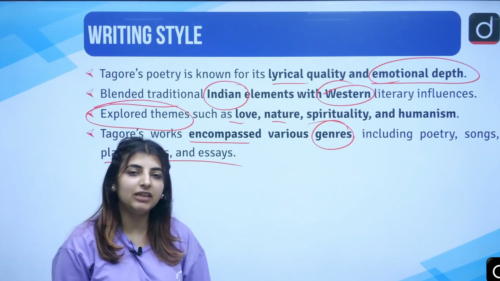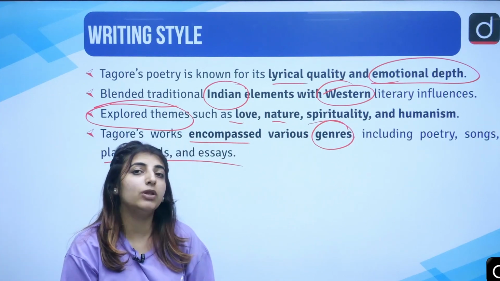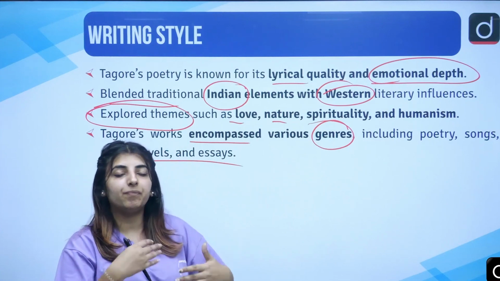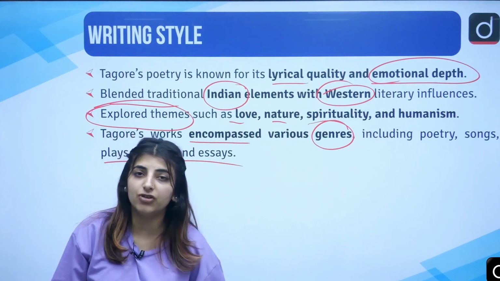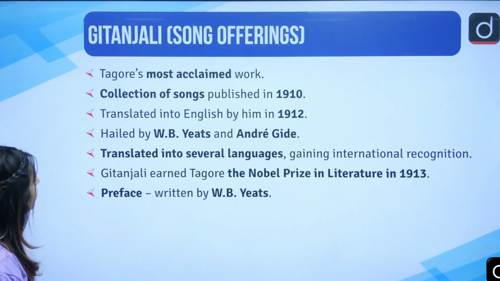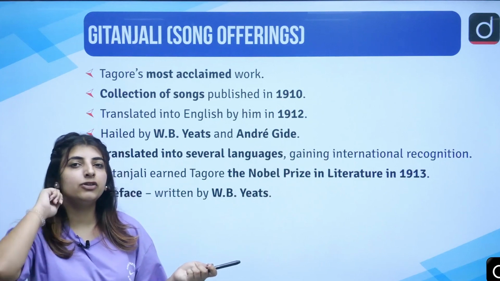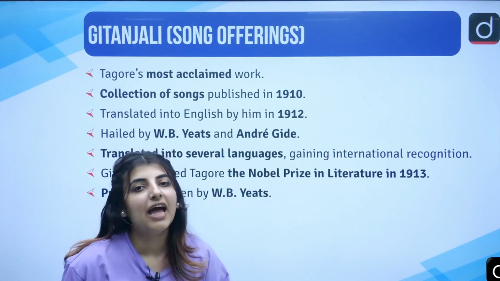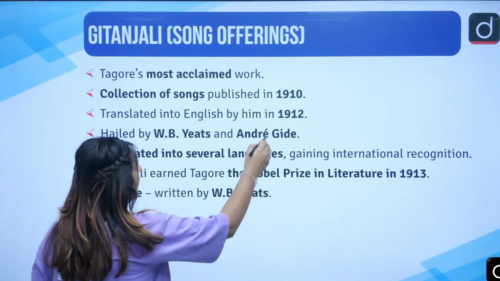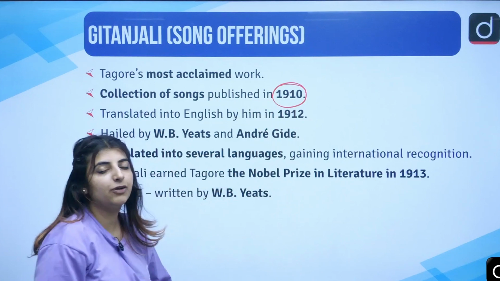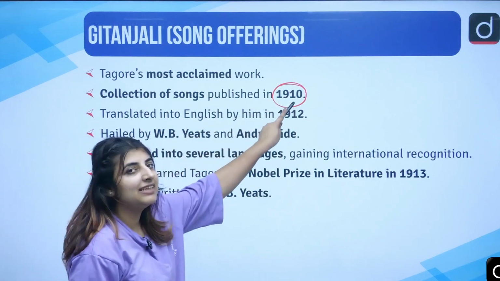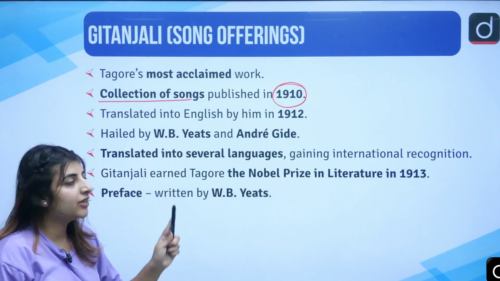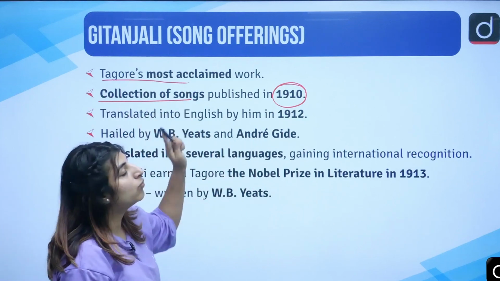So he was a person who was not just associated with one field of being a poet, but he was also associated with other fields, other genres which are there in literature per se. Now, first of all, we are going to talk about GITANJALI, which is one famous work by Rabindranath Tagore. And of course, if we talk about it, it was first written in 1910, correct? A collection of songs which was written and published in 1910 and his most acclaimed work.